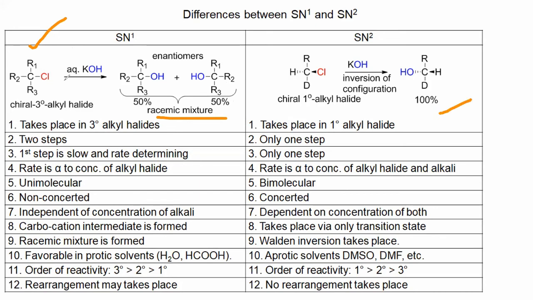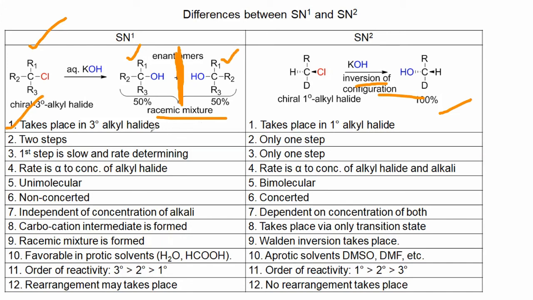Why racemic mixture? Because whenever the carbocation is formed, there is a chance of attack from both the sides, right? That's why DL products are obtained. These are enantiomers actually. These are mirror image isomers. The mirror will be here. You have studied this stereochemistry, so you know it. And here retention of configuration occurs, and here inversion of configuration occurs, right?